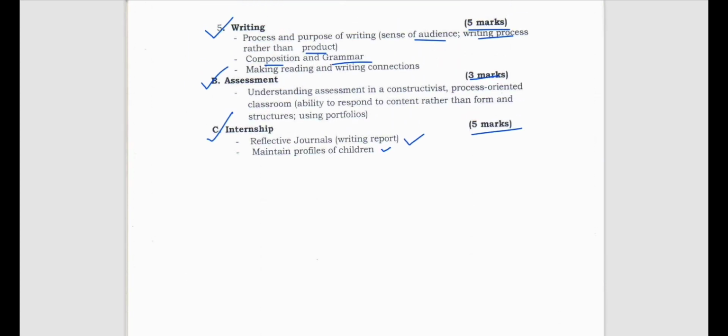So student portfolio, you already heard, right? You know what a student portfolio is. Then you know anecdotal records, so those things. And writing reports like maintaining teachers diary, maintaining assembly diary, then lesson plans and minute writing, all those things come under this. All right, reflective journals or writing report, maintain profiles of children, right? So these are the parts of internship. So internship is for how many marks? Internship is for 5 marks.